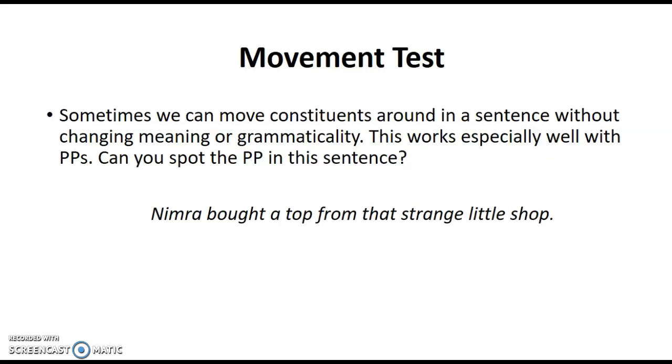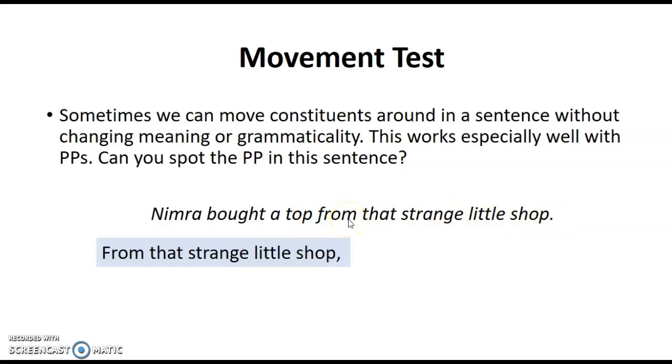So if we look at the sentence that comes directly from Chapter 8 of Essentials of Linguistics, the Anderson text, Nimra bought a top from that strange little shop. Can you spot the prepositional phrase in that sentence? It would be this part right here, from that strange little shop. Okay, so I can easily move that to the beginning of my sentence. From that strange little shop, Nimra bought a top. It sounds a little more unnatural, I guess, than the original sentence, but it is possible and the meaning is still clear. If you really wanted to emphasize the strange little shop in your sentence, you'd want to move it to the beginning of the sentence.